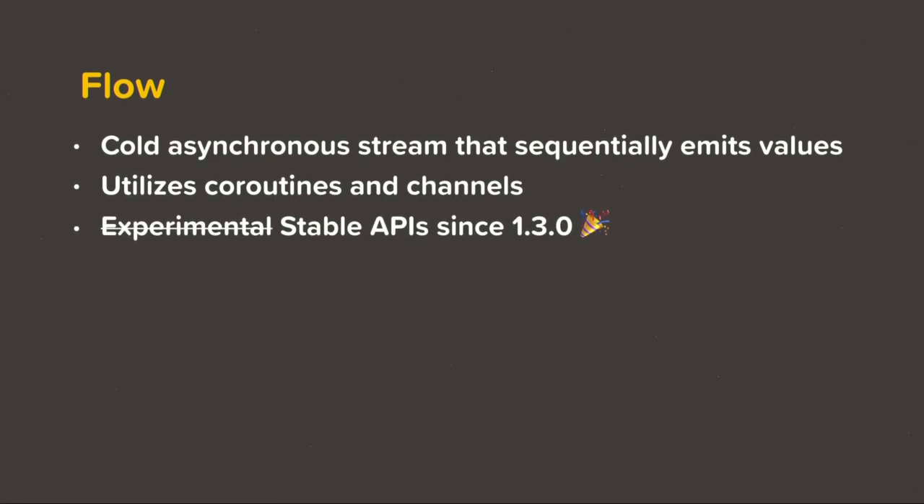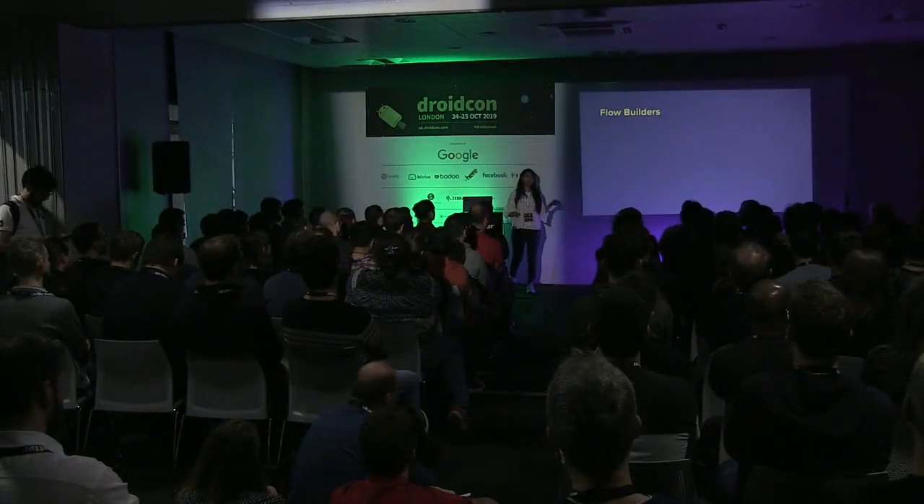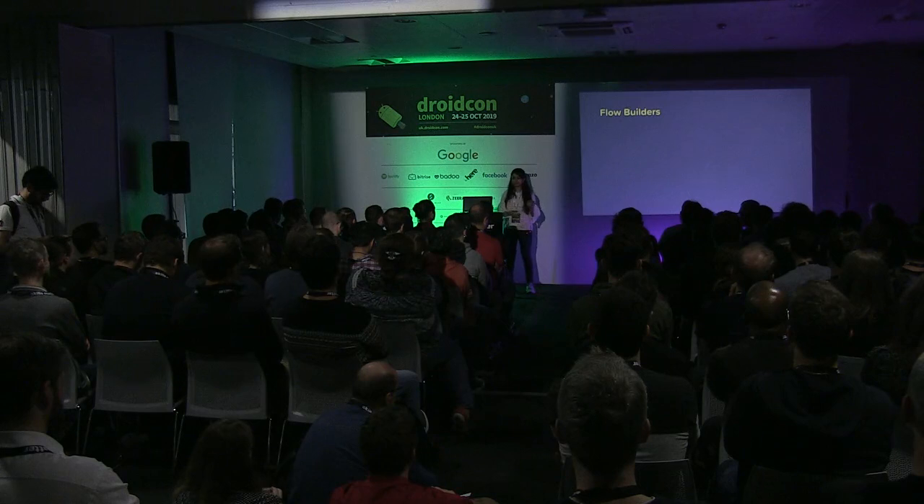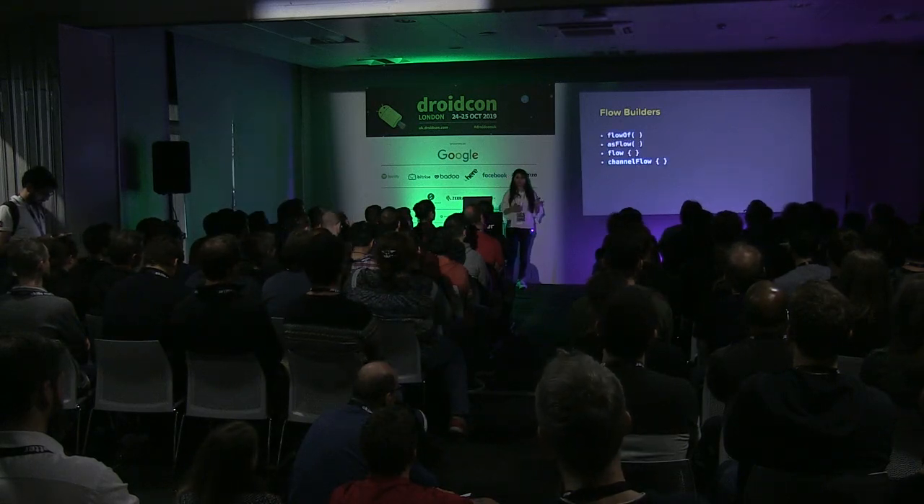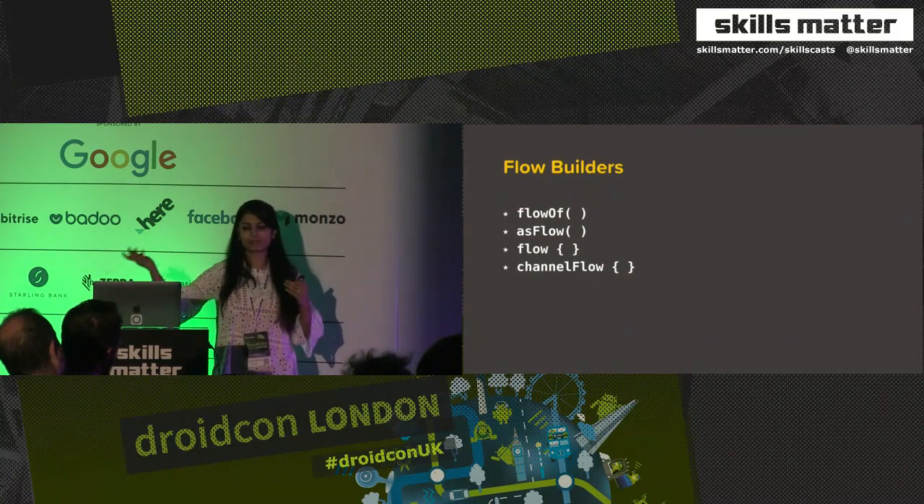Flow APIs recently became stable since 1.3.0, and now we are at 1.3.2. So how do we create a flow, just like Flowable and Observable? How do we emit certain data? We have a bunch of flow builders, for example, flowOf, wherein we can pass in some values and it will get converted into a stream.